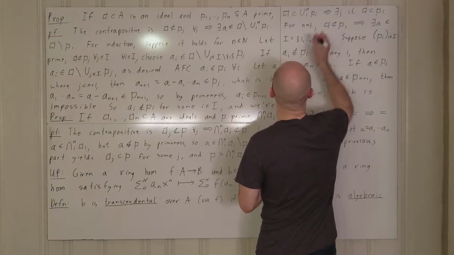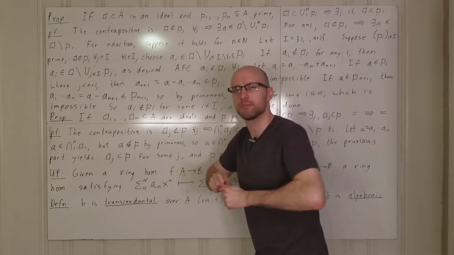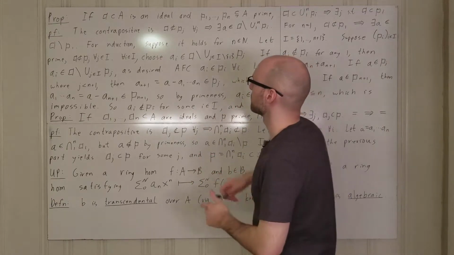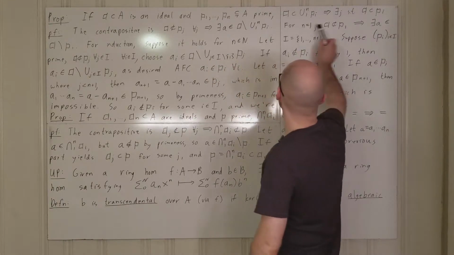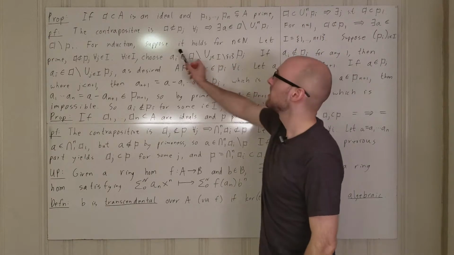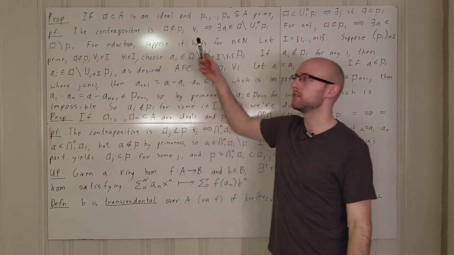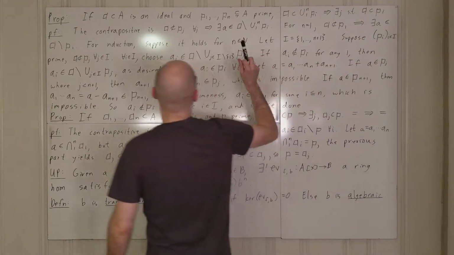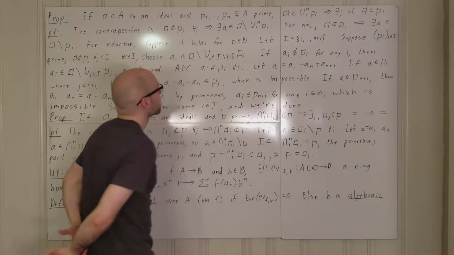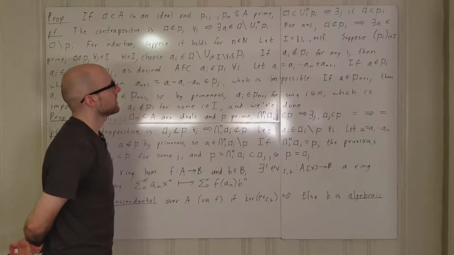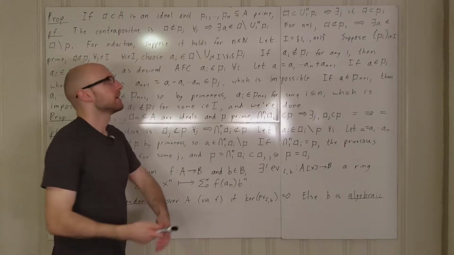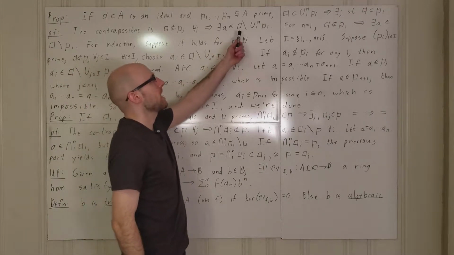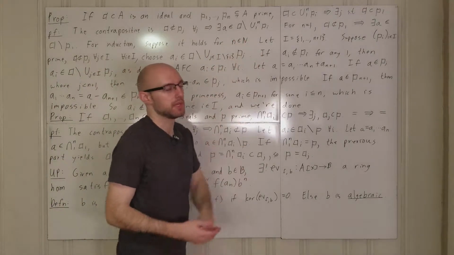So the way that we're going to prove this is we're going to actually prove the contrapositive. And the contrapositive is that if for every single j from 1 through n, A is not contained in Pj, then A is not contained in the union of the Pi's either. I.e., there is some element which is in A, which is not in the union of the Pi's.